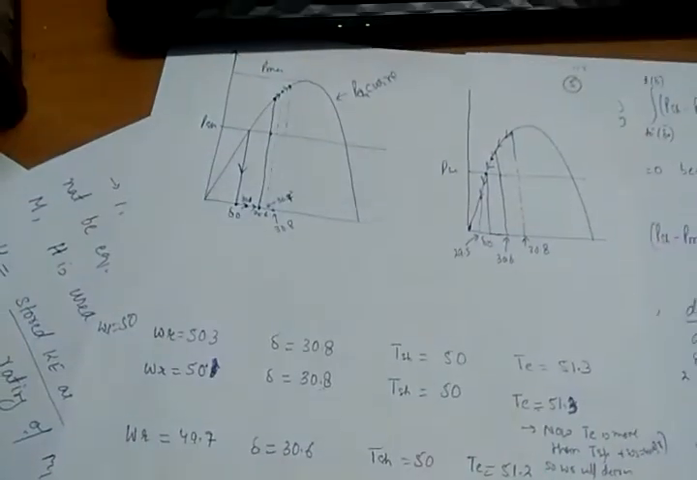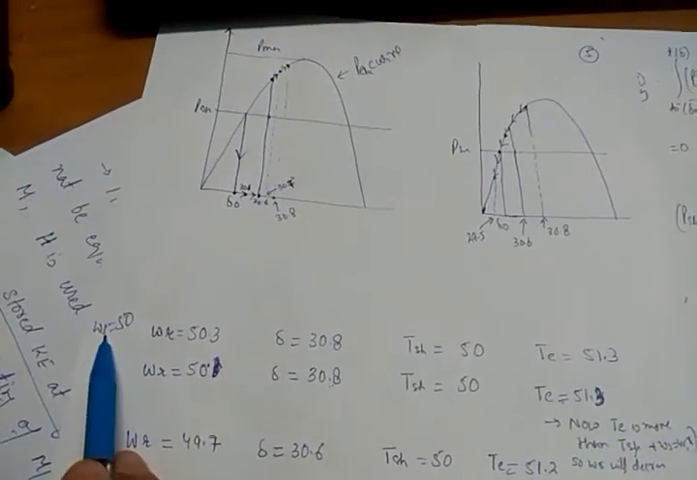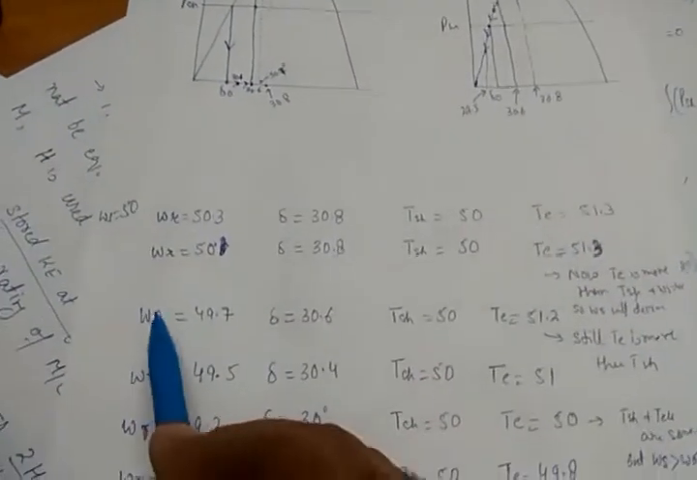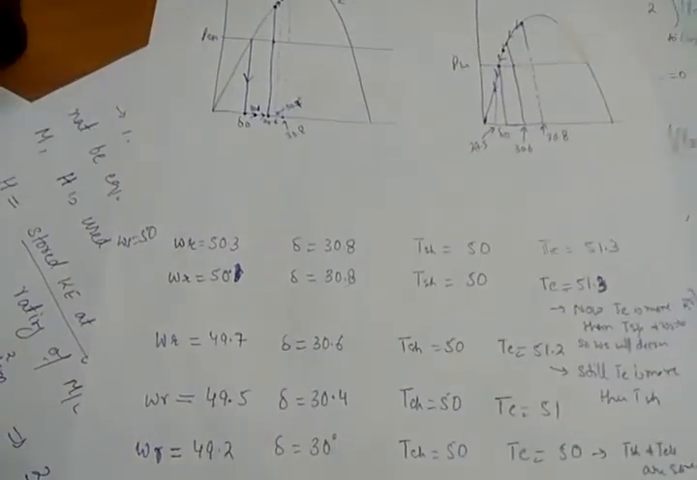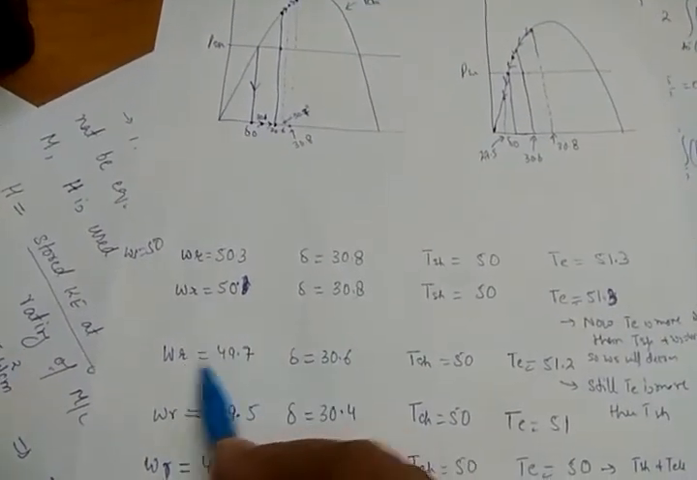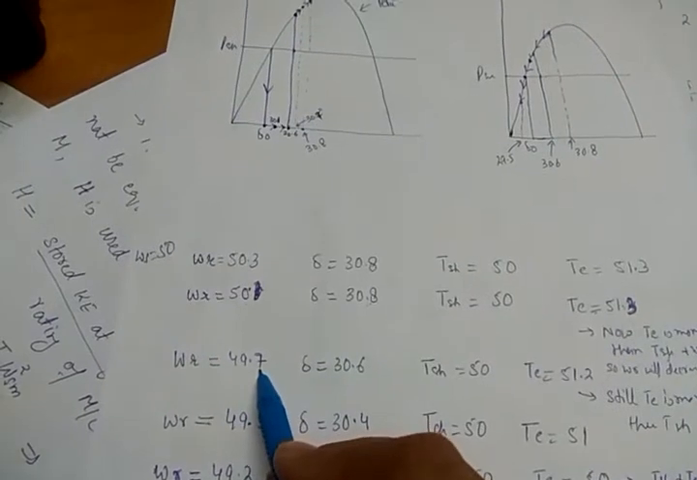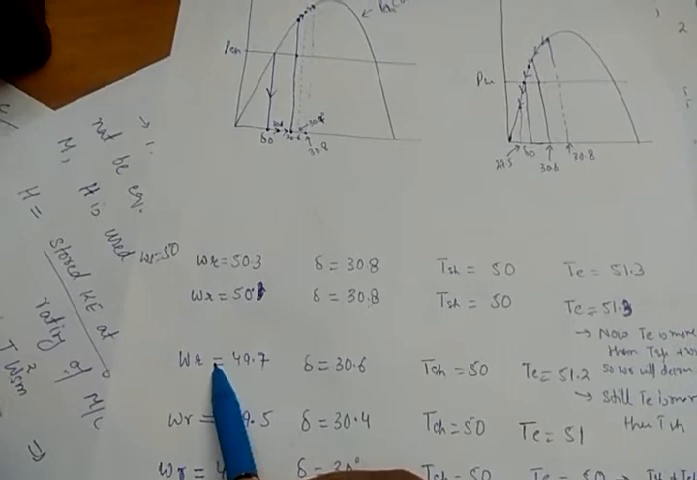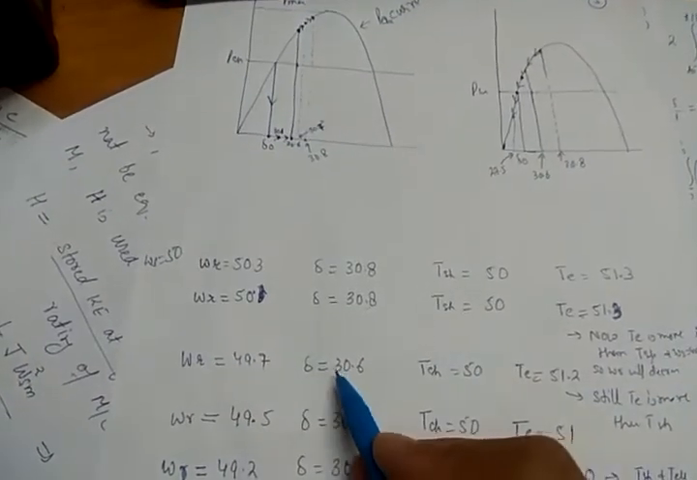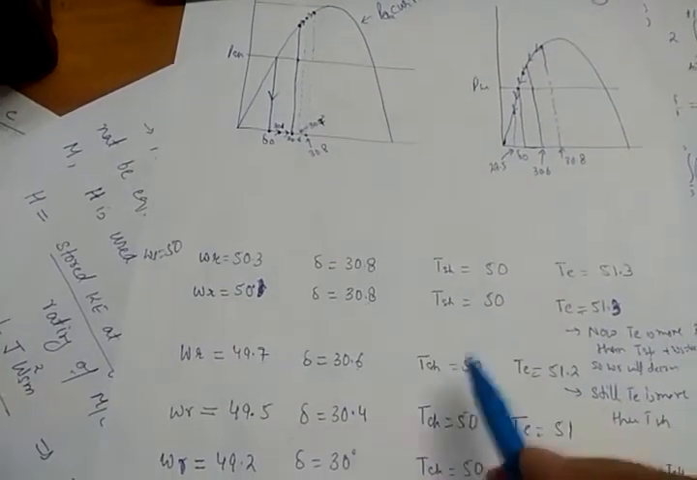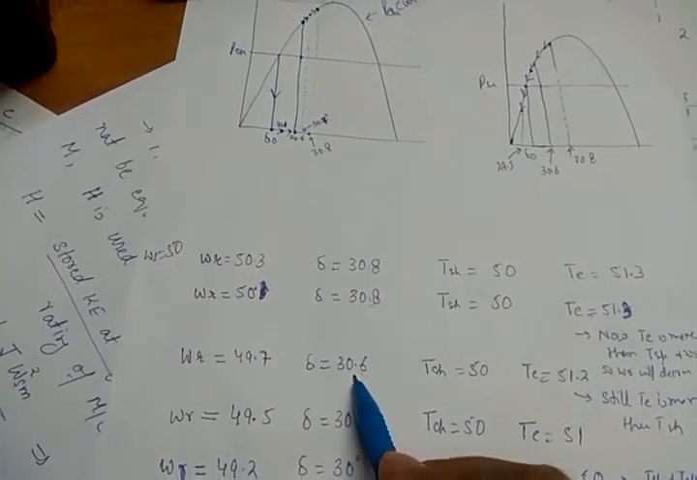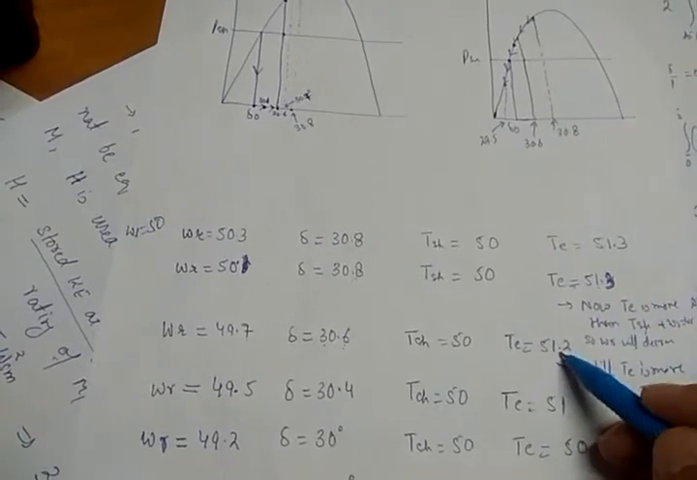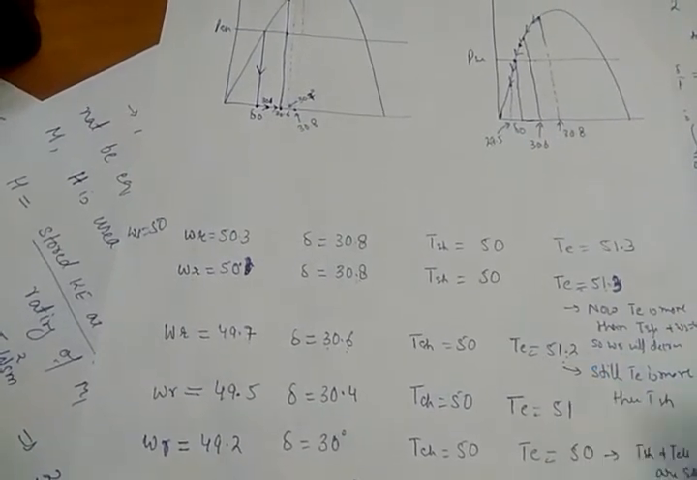There are two reasons. Number one, omega s is equal to omega r, and number two, electrical torque is more than the shaft torque. So what will happen to omega r? Speed will decrease from 50 to 49.7. Now omega s is greater than omega r, so delta will decrease. Delta will become 30.6, decreased from 30.8 to 30.6. What will happen to torque? Electrical torque will also decrease from 51.3 to 51.2.